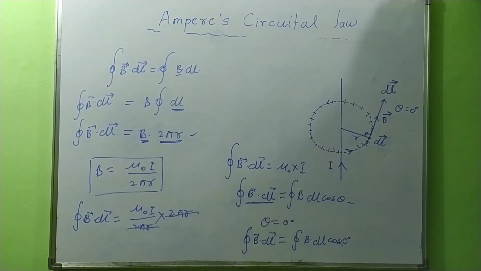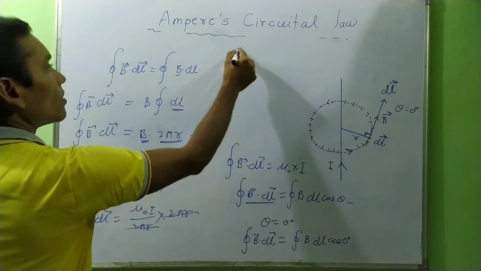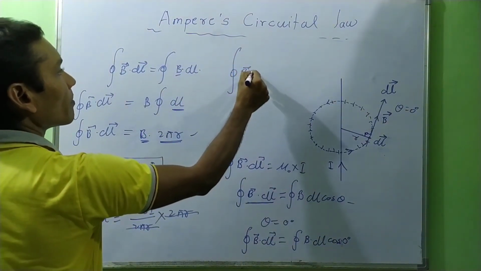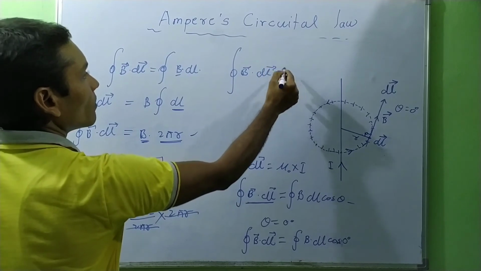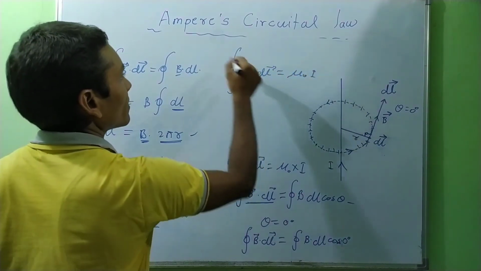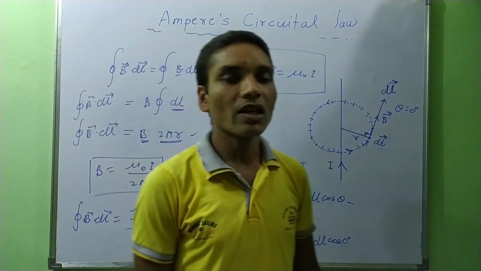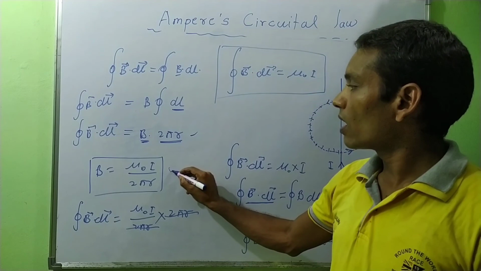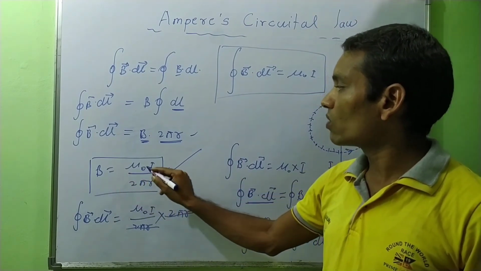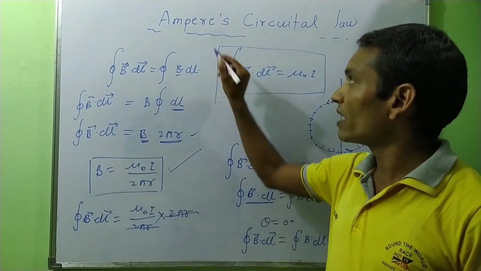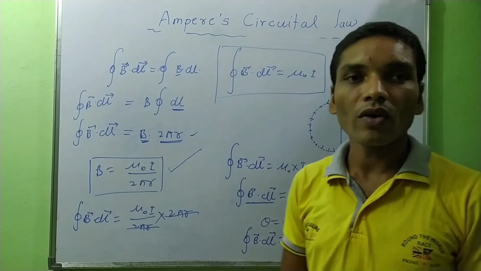The 2 pi r cancel, so the line integration of magnetic field will be equal to mu naught I. This proves Ampere's circuital law. And in the next lecture, we will derive the formula B equals mu naught I upon 2 pi r by Ampere's circuital law. Okay, thanks.